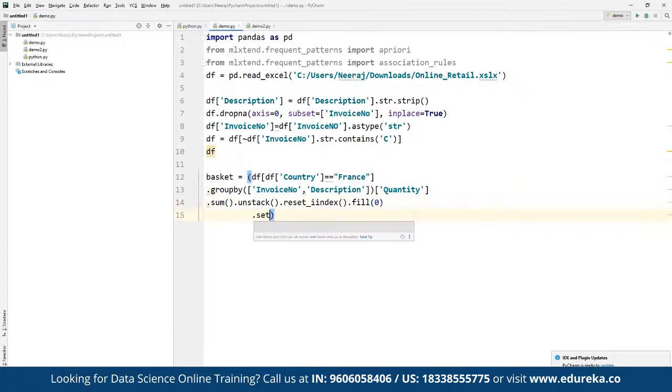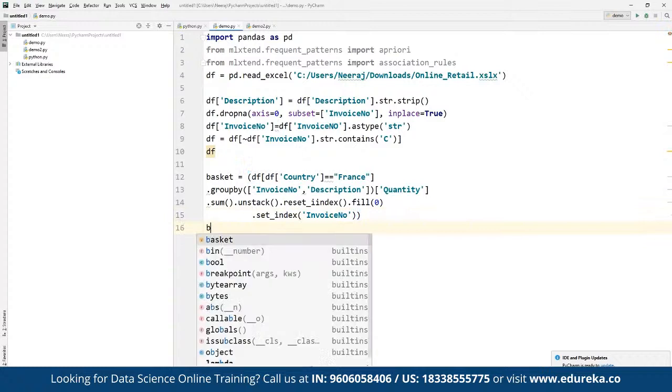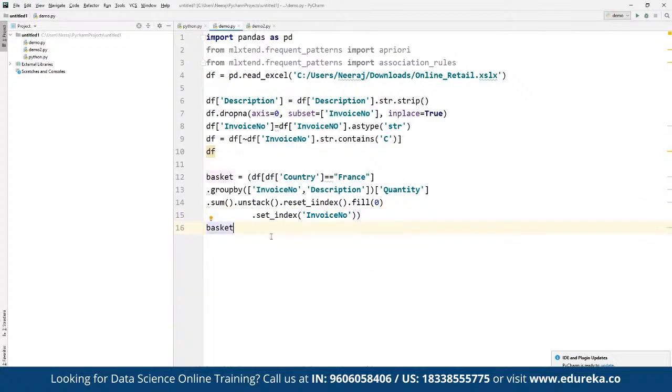And then we can use set underscore index, where we define the invoice number. And then we can define this for a basket.